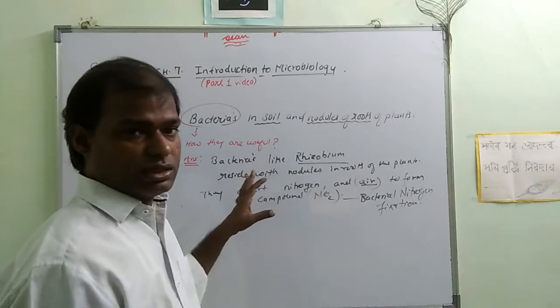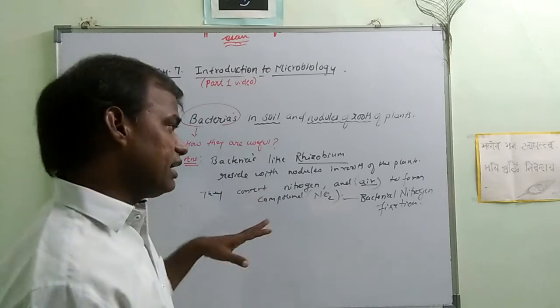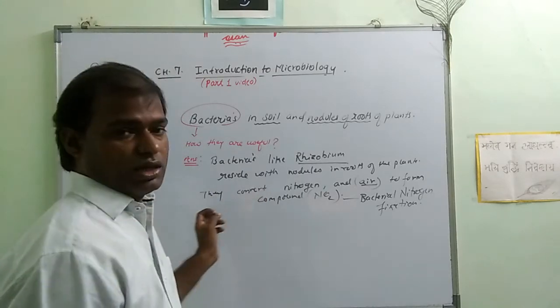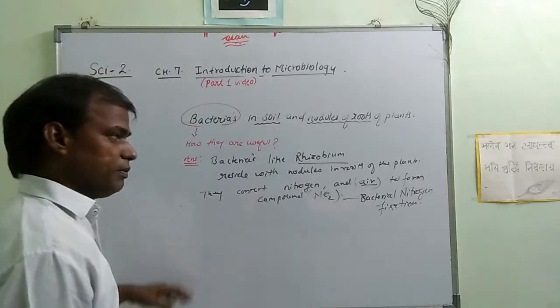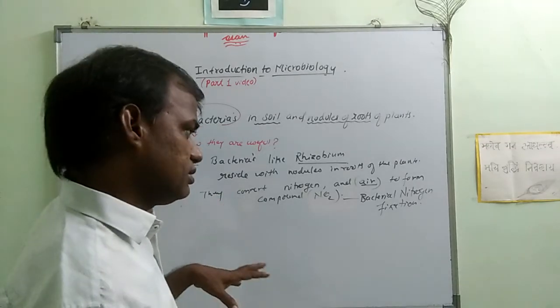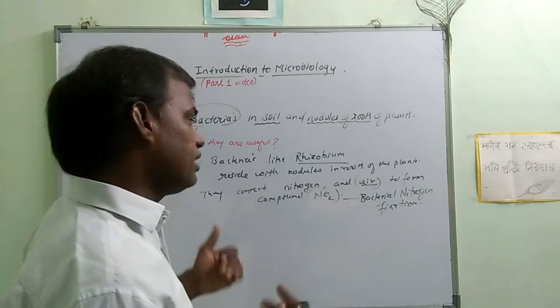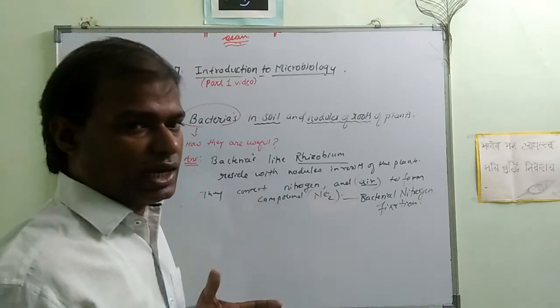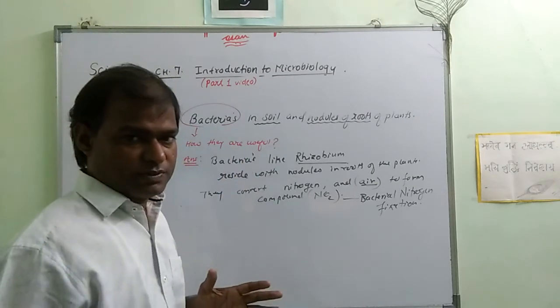So they produce nitrates and amino acids in the plant, because of which food is supplied to the plant, and in return the plant gives space to these bacteria to live there.